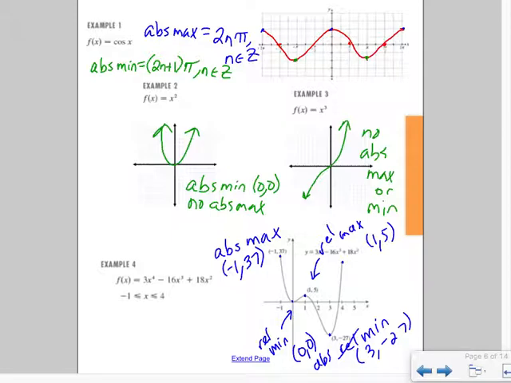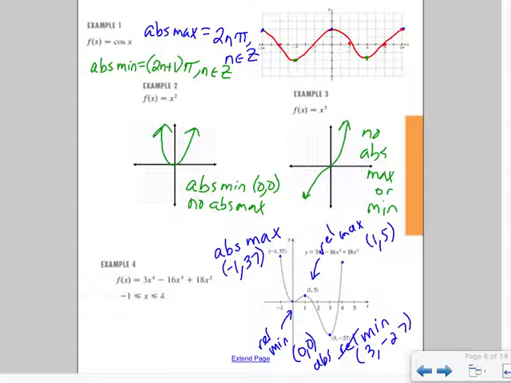But I want to be able to do all of these problems without ever having to look at a graph. So that's where we're going to be heading. So for this lesson, I want to start looking at things algebraically. So we need some theorems, some rules that we are allowed to use.